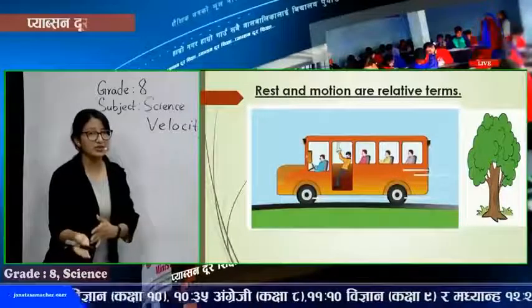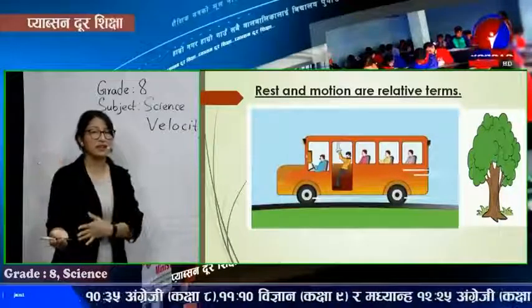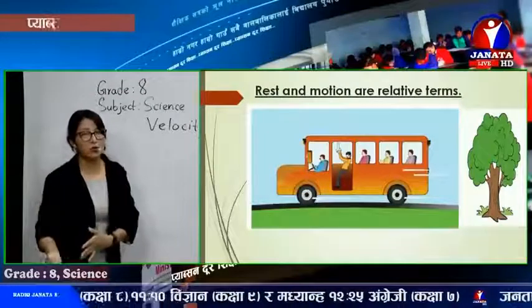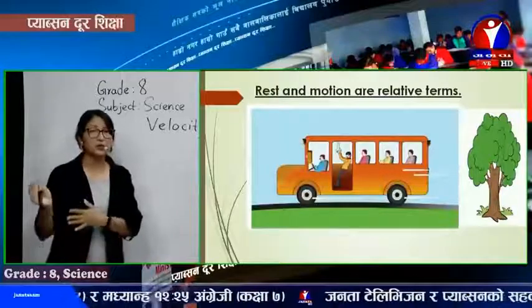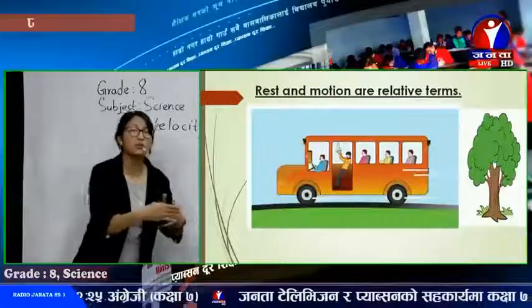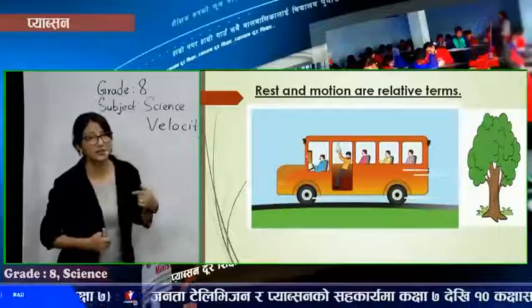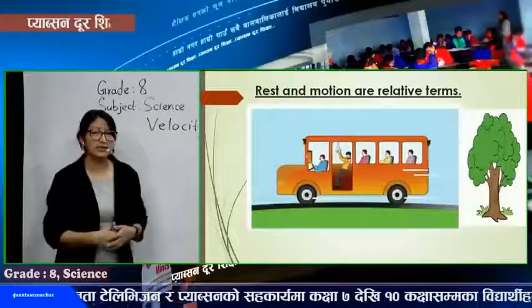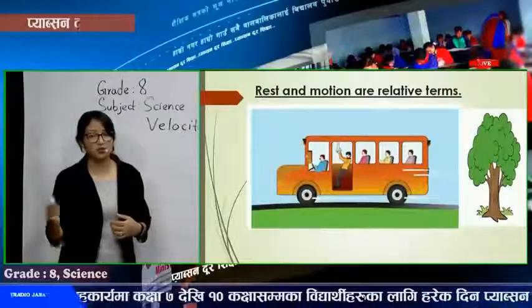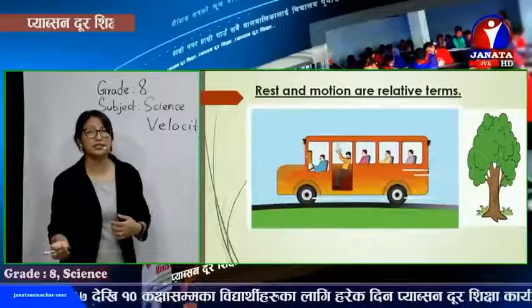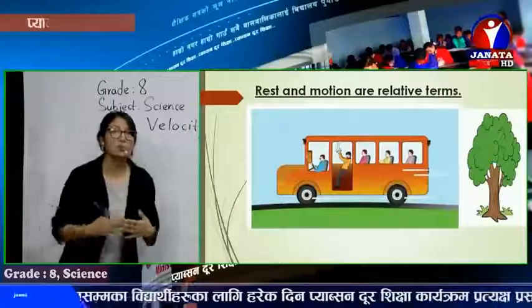If we take the tree as the reference point, we can find lots of things in the surrounding: buildings, electric poles, or whatever things pass by outside. With respect to those things, of course, the vehicle is moving from one place to another. So what do we say then? Of course, the bus is moving, and we are inside the bus. For people outside the bus or for other reference points, we are in motion.